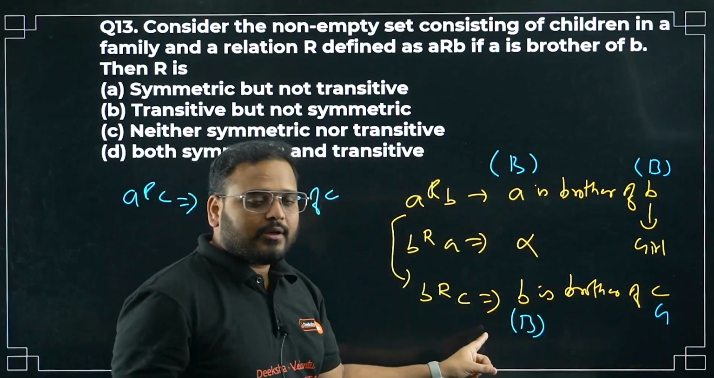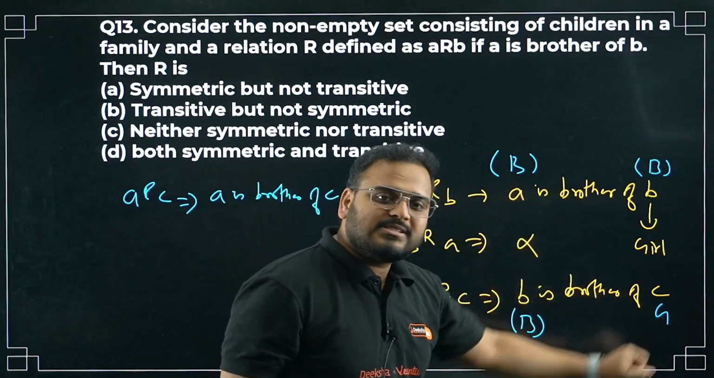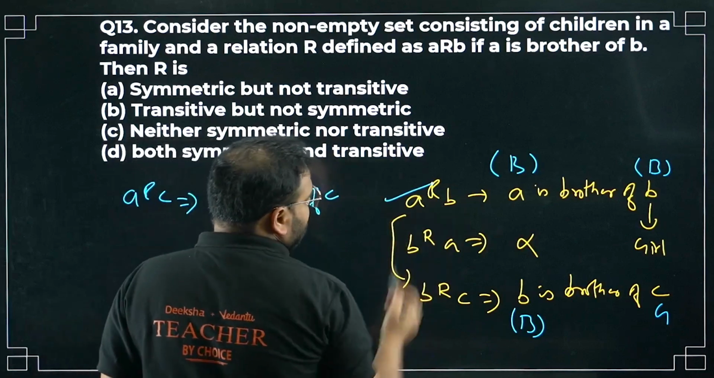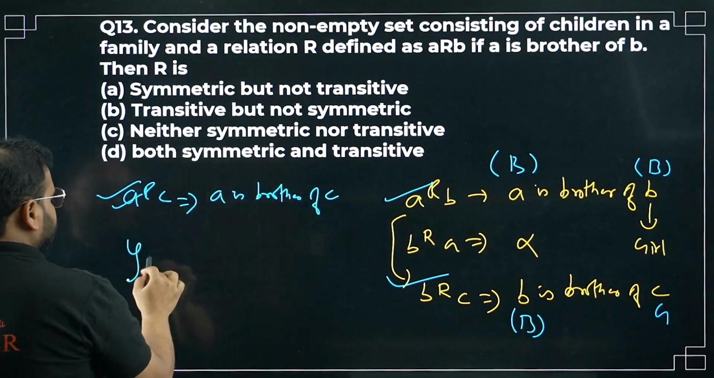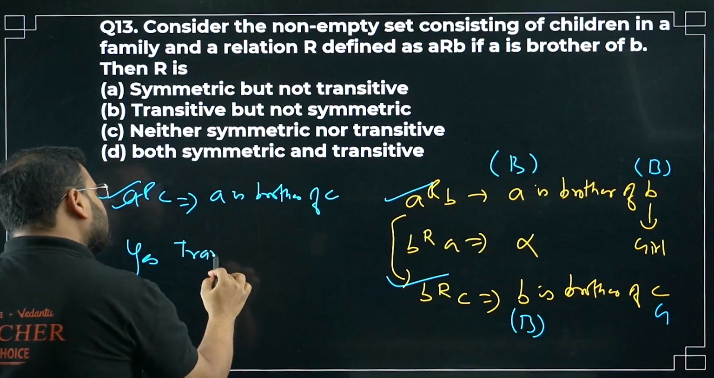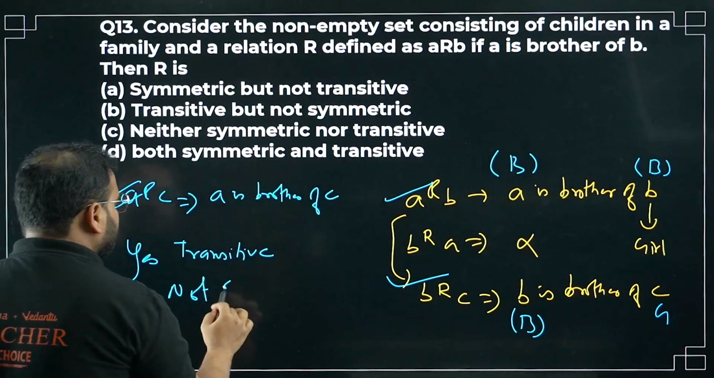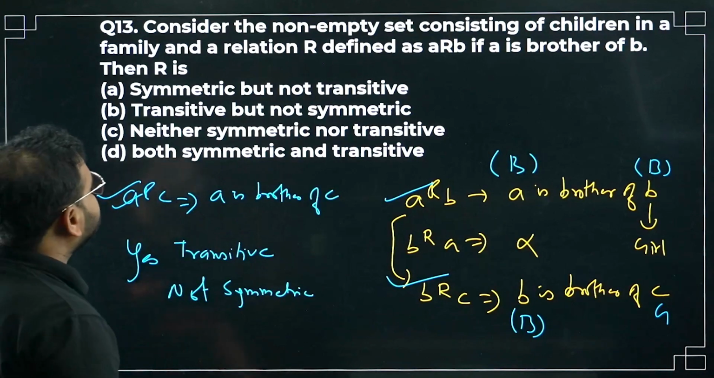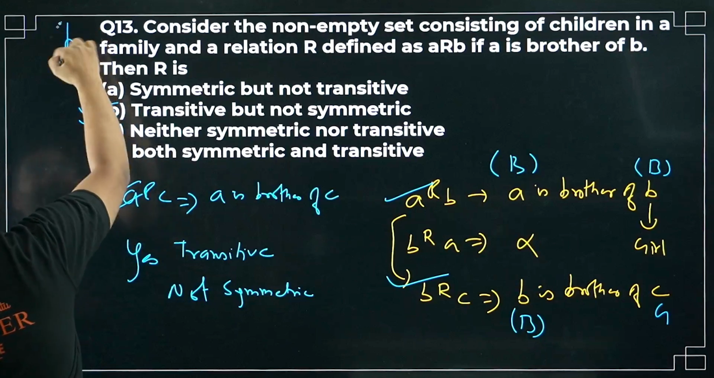It means B is a boy. Okay, so even though C is a girl, I can say A is the brother of C. Right? So it means ARB is there, BRC is there, and also ARC is there. So yes, transitive, but not symmetric. Please check. So the option will be B.